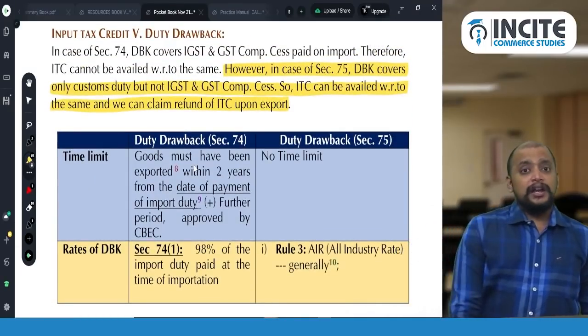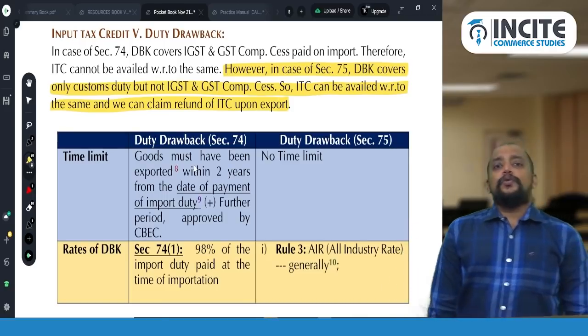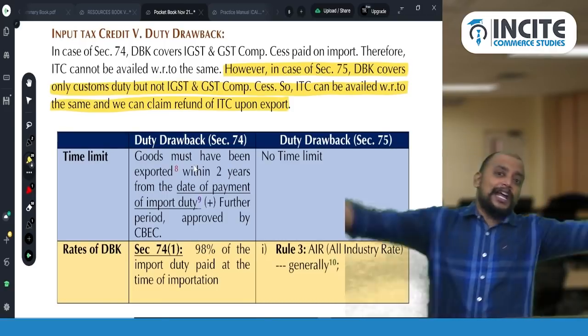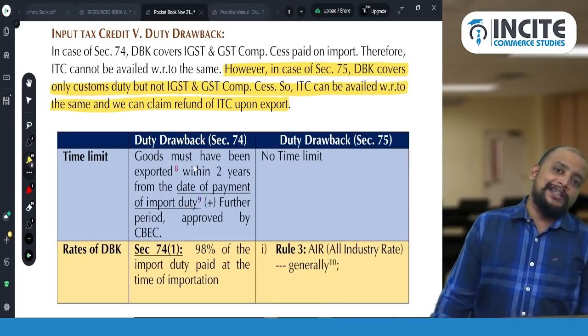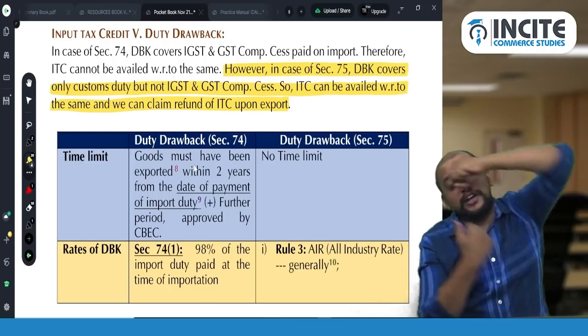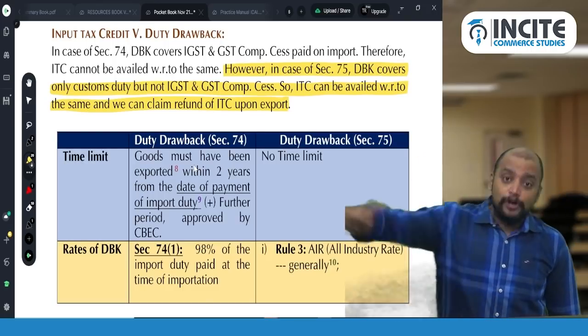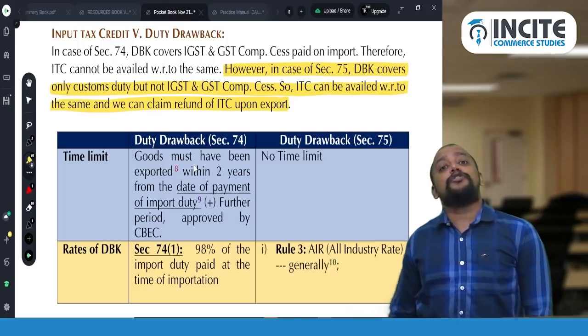Imported goods are exported after process. Then in that case, what is the duty drawback time limit? No time limit. You export it whenever you want to export it. I don't know why they gave this way. Because irrespective of your customs duty paid on import, depending upon your FOB value of export, they are going to give you the duty drawback percentage of FOB value of export.